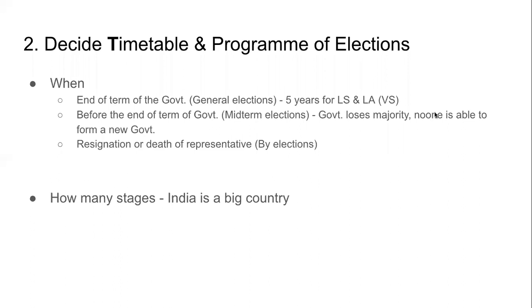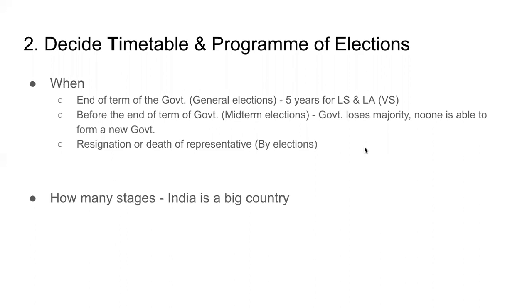For example, the central government and the state governments are elected for a period of 5 years. The members of the Lok Sabha are elected for 5 years. The members of the Vidhan Sabha, in English called Legislative Assembly. LS is Lok Sabha, VS is Vidhan Sabha, LA is Legislative Assembly. The members to these places are elected for 5 years.